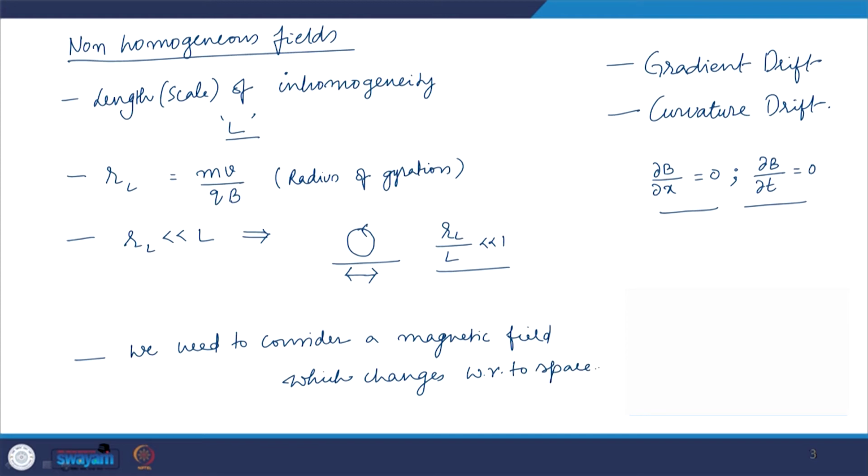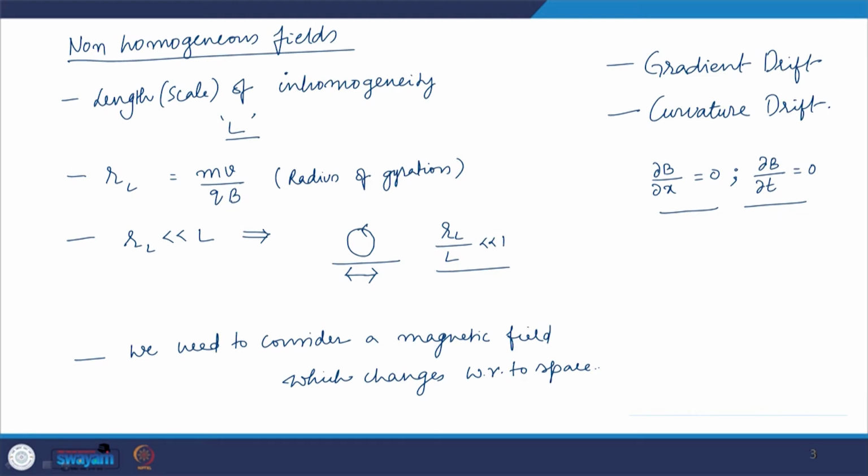A magnetic field can also change with respect to time, but our idea is to understand the ionosphere as plasma. So, we are equipping ourselves with enough understanding of plasma physics so that we can understand the type of motion that happens or is manifested in the ionosphere.